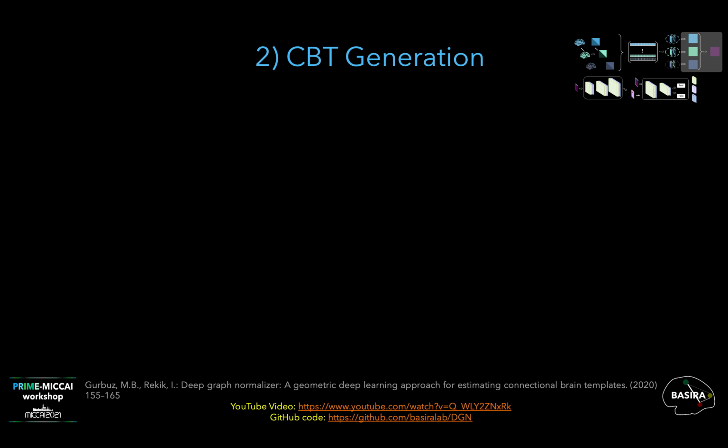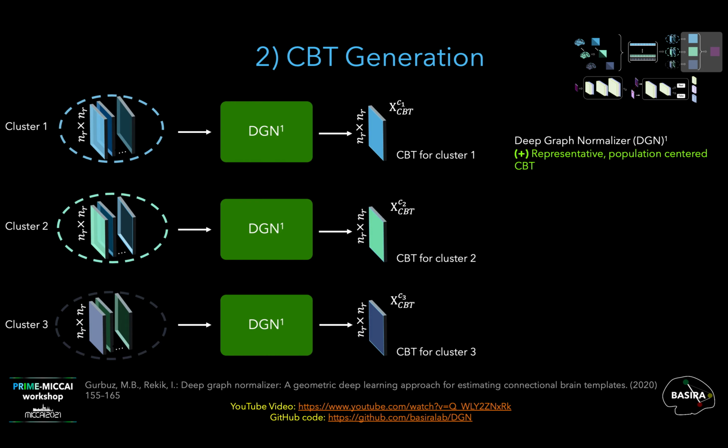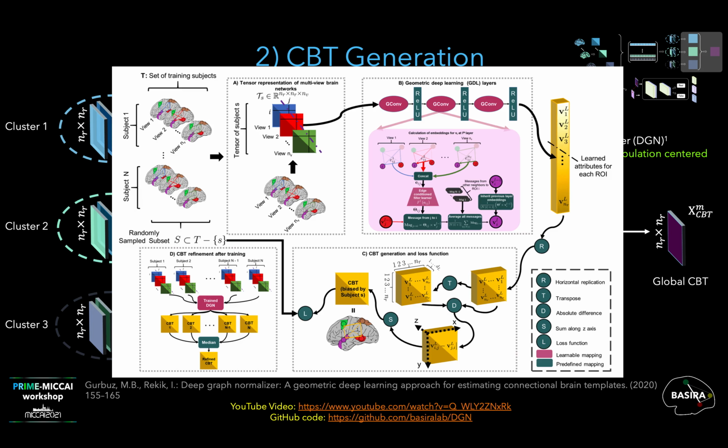In the CBT generation part, we first obtain a local CBT for each cluster using deep graph normalizer, namely DGN, so that we create a brain graph that is representative for each cluster. Then we map these local CBTs into one global CBT which represents and captures the topology of the whole manifold. DGN is a GNN-based graph integration framework. For more about it, you can read the paper, watch the YouTube video, and check the GitHub code.